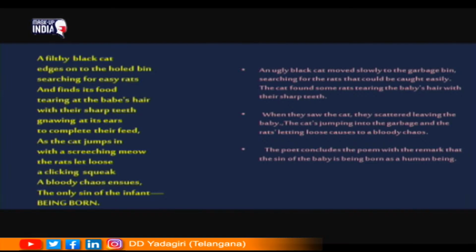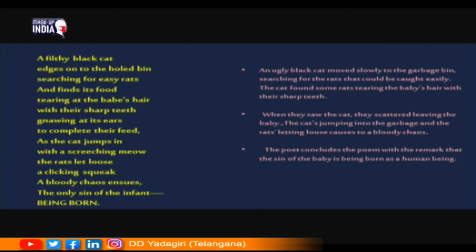So, the rats are trying to complete their feed, and they are biting the head of that small baby. As the cat jumps in with a screeching meow, the rats let loose. When the rats saw the cat, those rats scattered, leaving the baby there itself. A clicking squeak, a bloody chaos ensues.